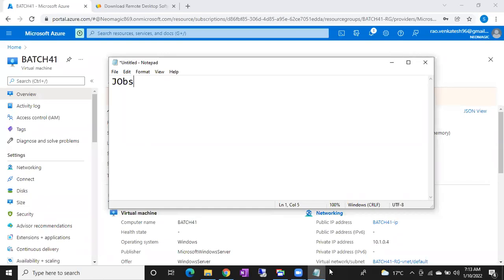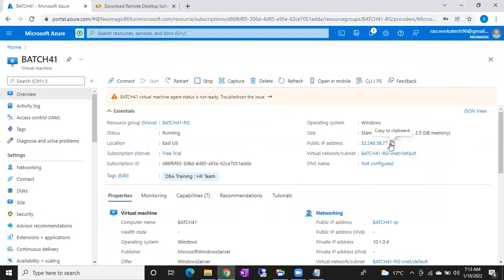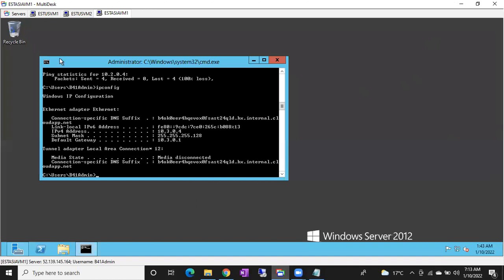So where can we find these jobs? We can find jobs under SQL Server Agent. It is a component, right? Under SQL Server Agent, we have different components, and among them we have one more feature called jobs, where we can create new jobs and so on.